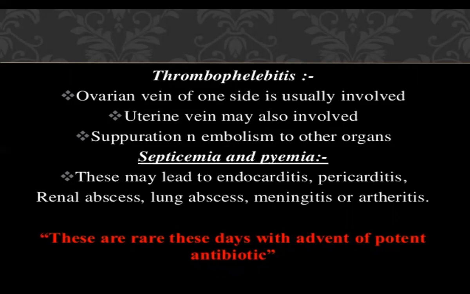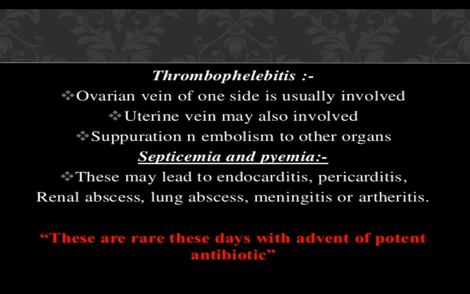And septicemia and pyemia. If septicemia and pyemia have taken place, ultimately it leads to other problems like endocarditis or pericarditis, or if it affects the lung or renal part, it can lead to pathology over there.